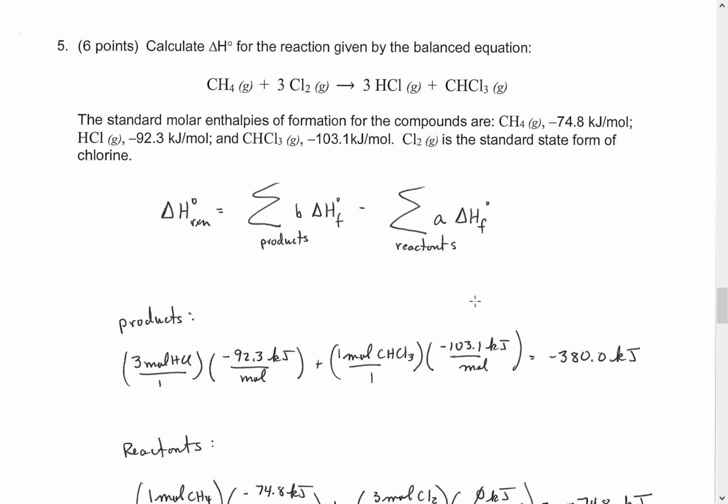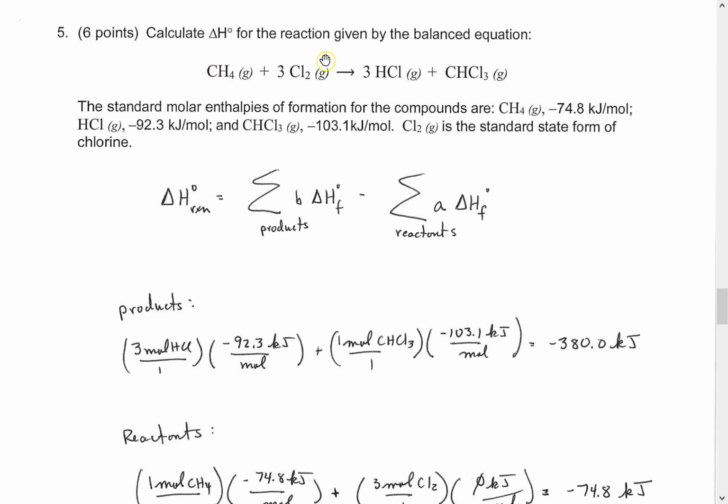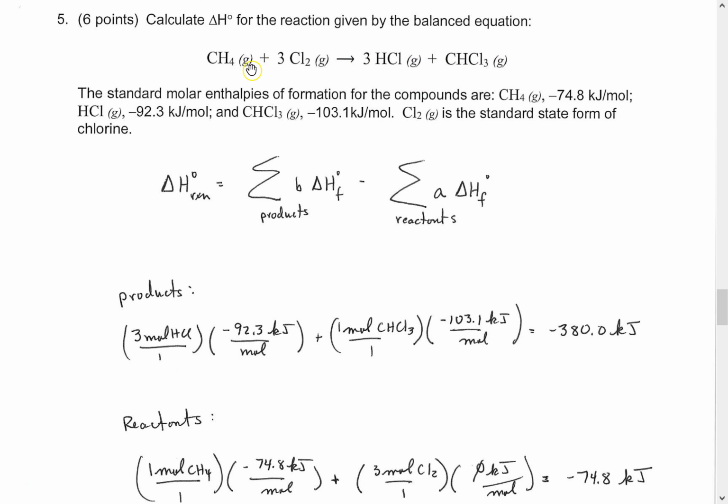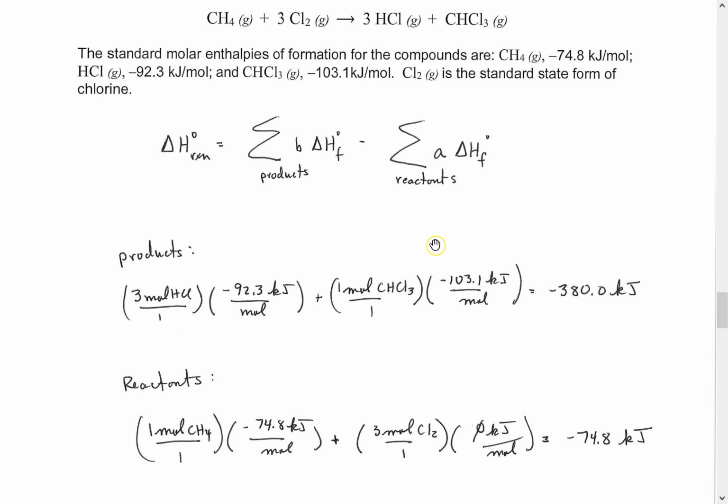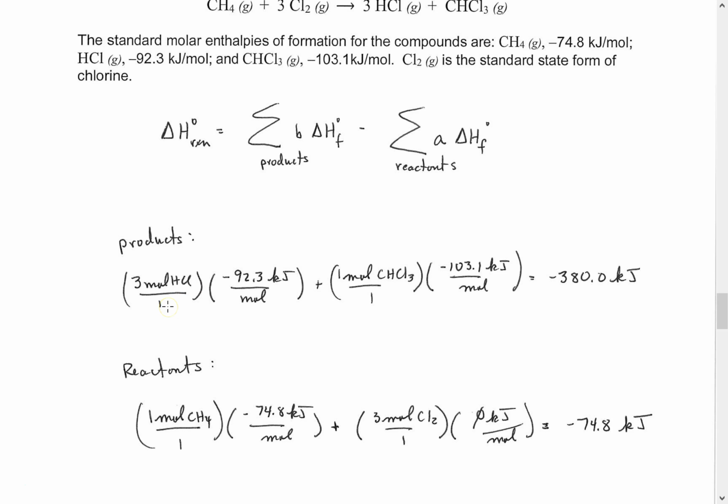Very good. Now the next one, we were coming up with the heat of this reaction of interest using the standard molar enthalpies of formation of the products and the reactants. Remember, it's always the summation of the products minus the summation of the reactants. And don't forget that we have to include from the balanced equation the stoichiometric coefficient associated with the product or the reactant. So the product side looks like this. We have 3 moles of HCl. The standard molar enthalpy of formation of HCl was given, negative 92.3.